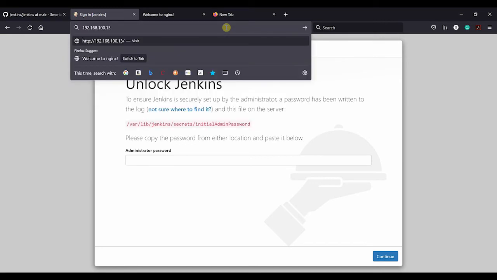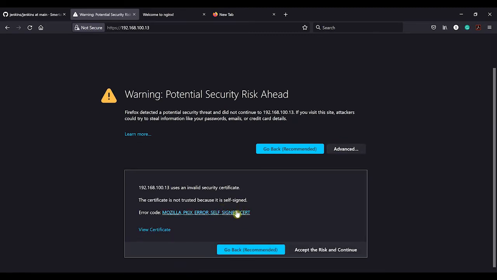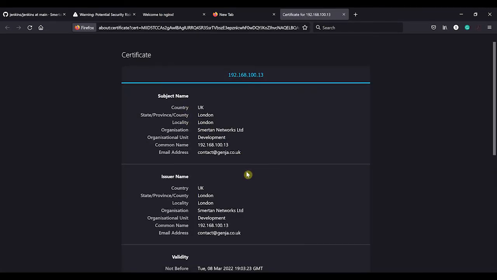Just go to our IP address, and now it's giving us an authentication warning. Basically this is saying, if you click advanced, we've got a self-signed certificate. You can view your details here.